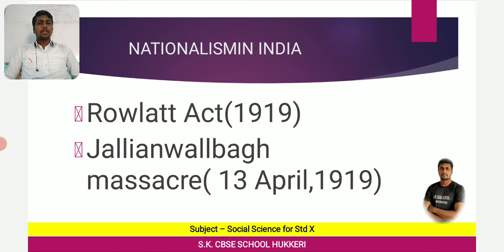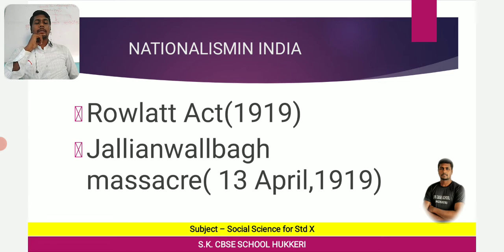If anybody comes out in a group, then police have a right to shoot them, kill them. This law was called martial law. That law was brought in Amritsar by General Dyer. Then on 13th April, what happens?